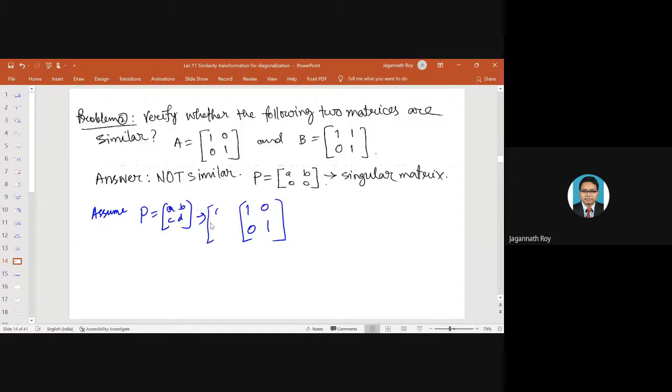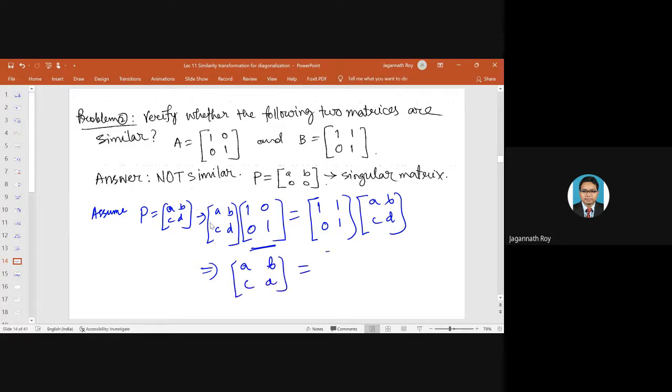Then ABCD times A, which is the identity, equals BP, where B is 1, 1, 0, 1. If you multiply with this matrix, it will become ABCD. Since this is the identity matrix, you will have the repeated A, B, C, and D.